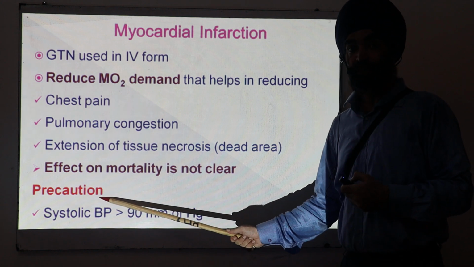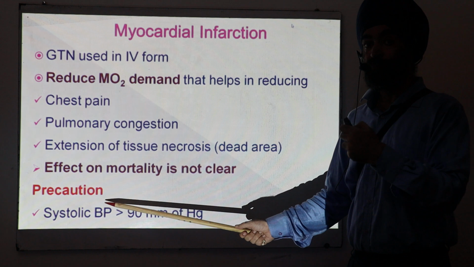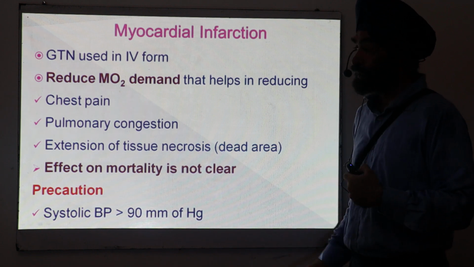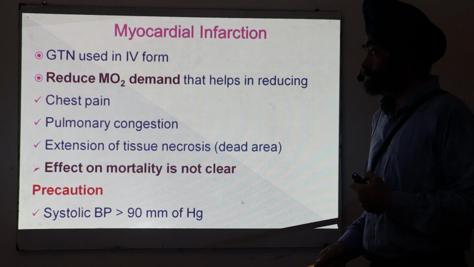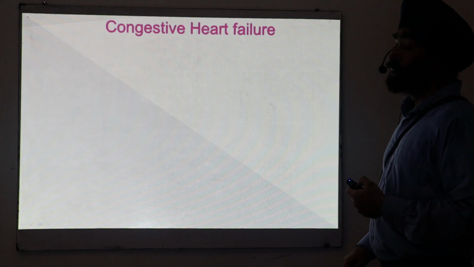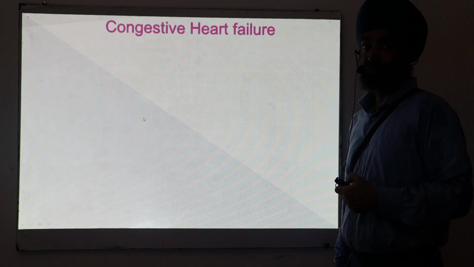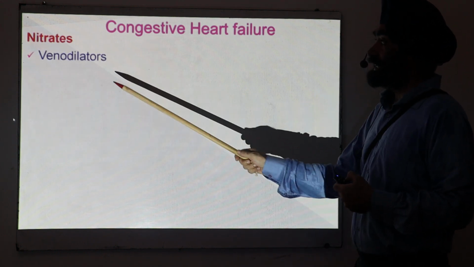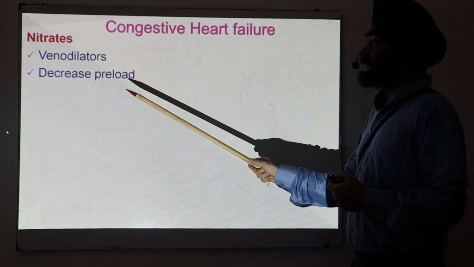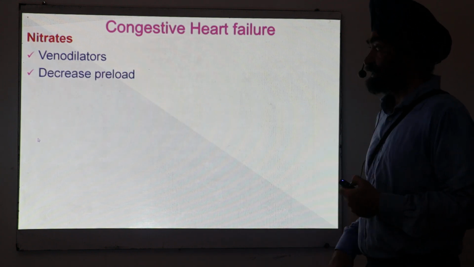If the patient has hypotension, low blood pressure, don't give nitrates, because nitrates further reduce the blood pressure. This is one thing. They are also very useful in congestive heart failure, but how? If you give nitrates, they dilate the veins and decrease the preload, as I told previously.